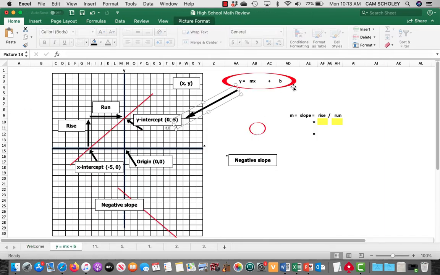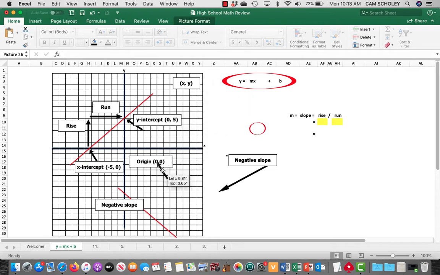Before jumping into questions, let's have a look at a graph, and in particular this formula up here, you see y equals mx plus b. We're going to talk a lot about that. Let's go over here to the graph first, just to go over a few fundamentals that you'll need to know. So here we have the origin, which is at the 0, 0 mark. So what that means is this is the x-axis. This is the y-axis. This is probably all review for you, but people get rusty at math quickly.